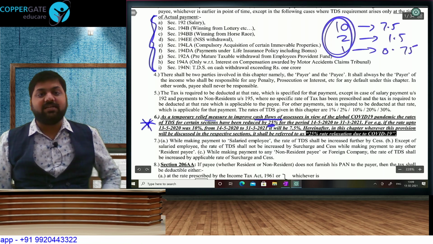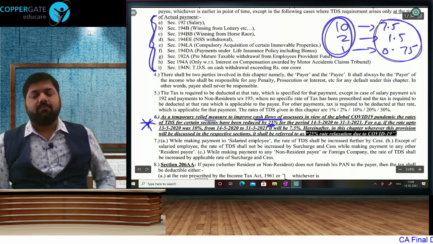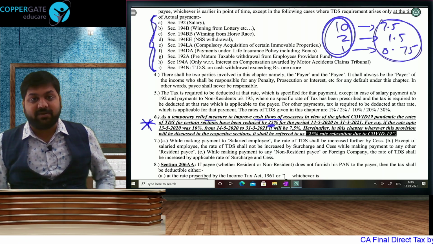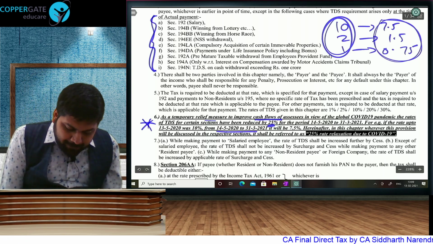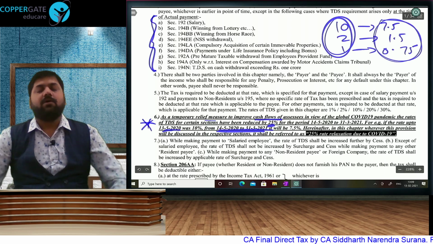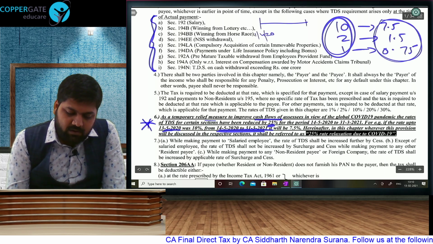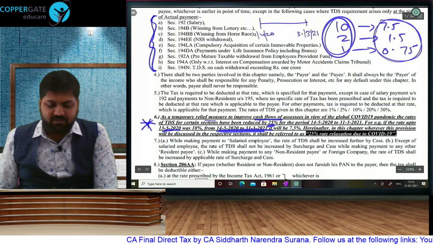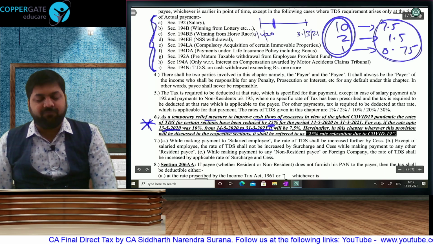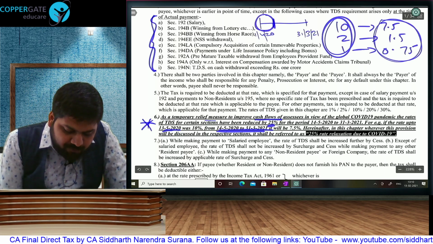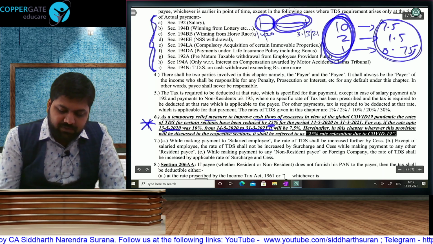These are the existing TDS rates. Already you were required to learn that. Now these rates will reduce by 25%. That means the rate will become 75% of the existing rate. But you have to note the following things. First thing, this will be applicable from 14th May because the announcement was made on 13th May. This is very difficult. Your previous year is 2021. All the students giving exam in May 21, November 21, your previous year is 2021. For the period from 1st April to 13th May, the old rate will apply, and for the remaining period of the year, the new rate will apply.